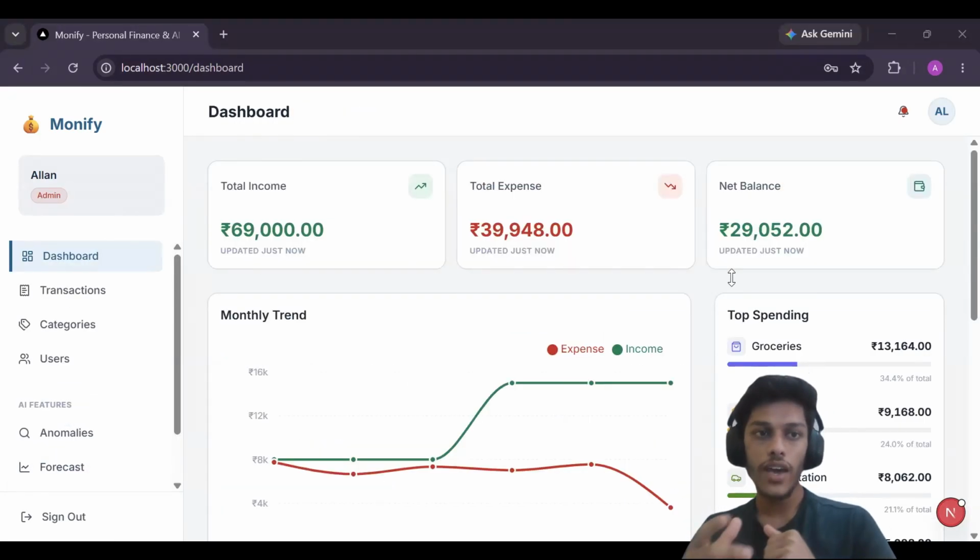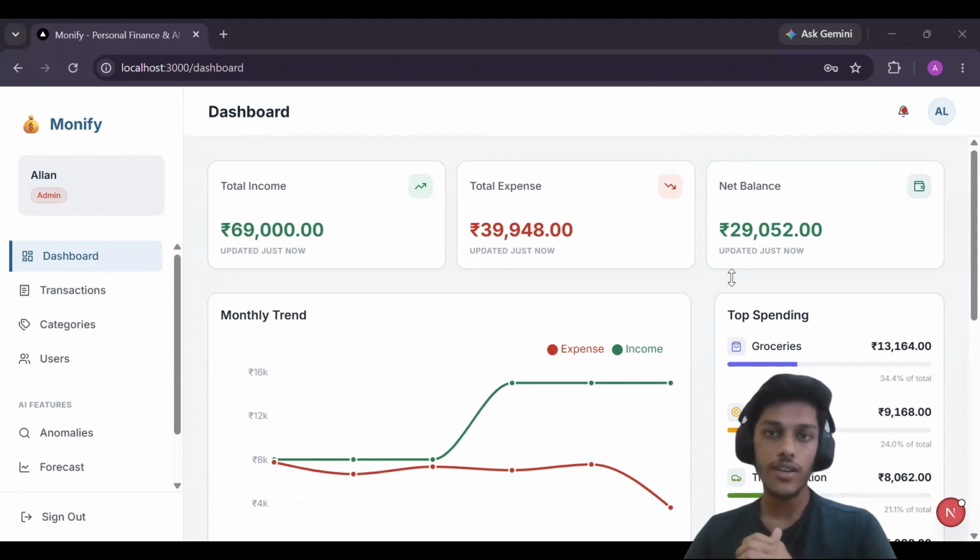In future, we may add multi-currency support and investment integration into this project. And at last, I just want to say that while building this project, one of my key learnings was that simple and interpretable AI can sometimes work better than complex black box models. All of this code is available open source on GitHub. I will put the links in the description. You can check it out. And thank you for watching.